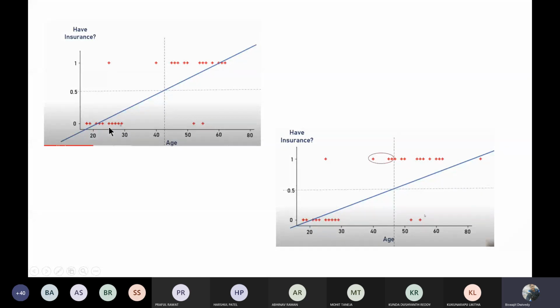There are one or two persons who have also bought the insurance, and some persons whose age is more than 50 but who don't have any insurance. So these are basically your outliers, because this data is not following the common trend.